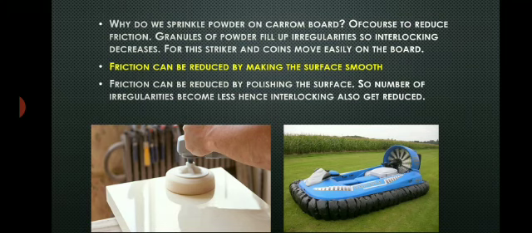We sprinkle powder on the carom board for the same reason, to decrease friction. The granules of the powder fill up the irregularities on the surface and interlocking also decreases. So the striker and the coins move easily on the board. Not only that, the granules of the powder are generally spherical in shape, so they roll when the striker or the coins move on the board. The striker or the coin moves on the rolling granules of the powder. So here we can say the sliding friction changes into rolling friction and the movement becomes easy.